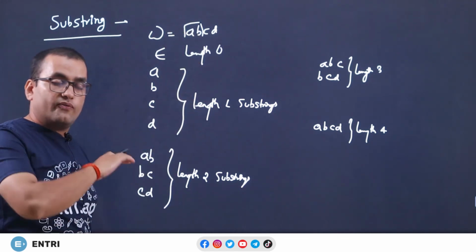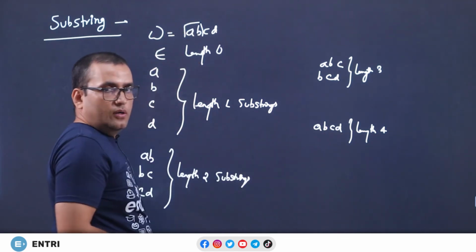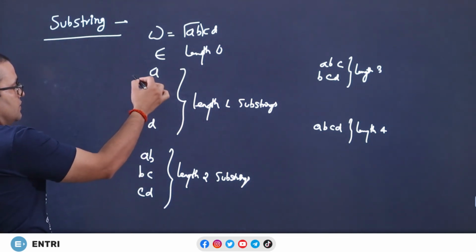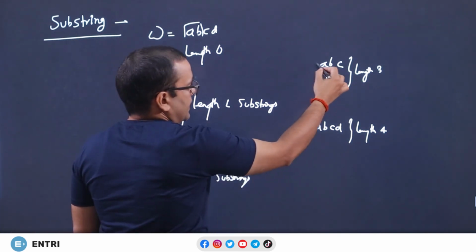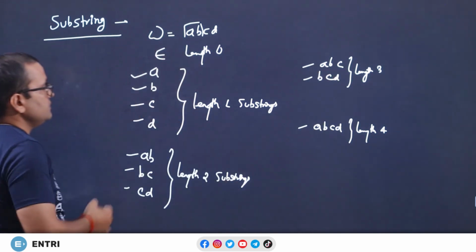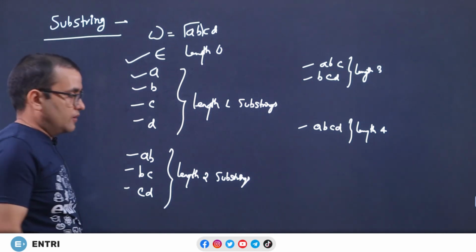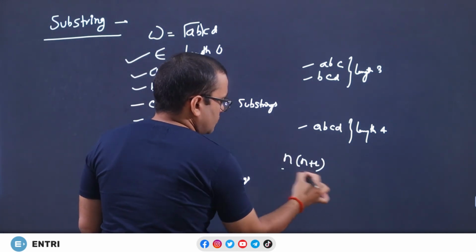Epsilon is a substring of every string, and a string is a substring of itself always. So you can count, that is 1, 2, 3, 4, 5, 6, 7, 8, 9, 10, 11. Total 11 substrings are possible, and the formula is n into n plus 1 by 2.